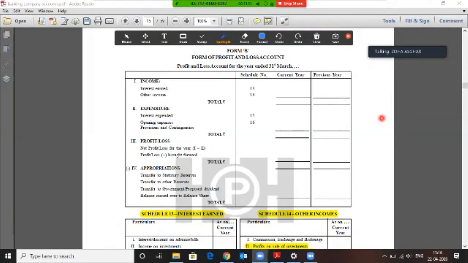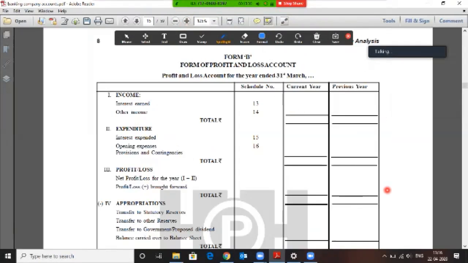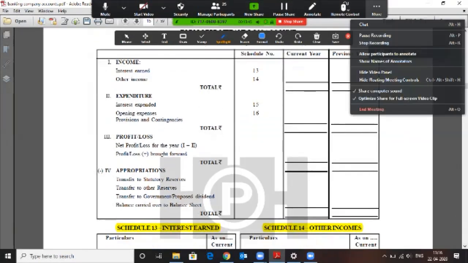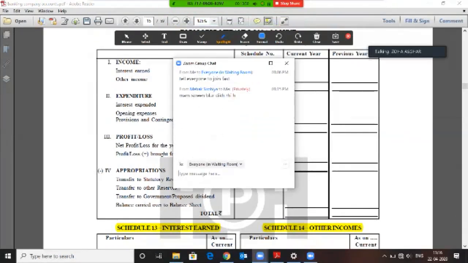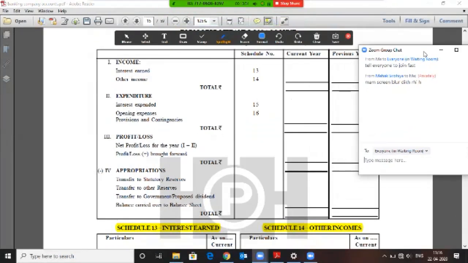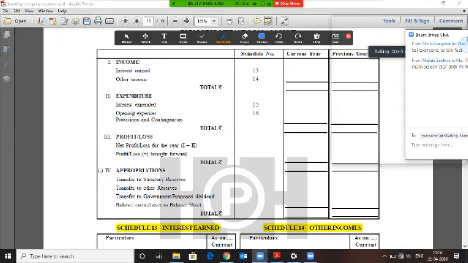Is the screen clear now? Is it clear now? I hope the screen is clear now. If it is not clear, you can tell me in the chat group. All right.